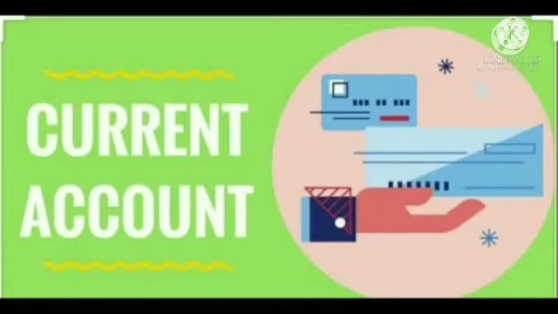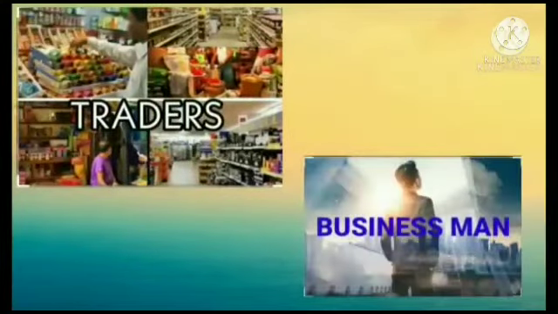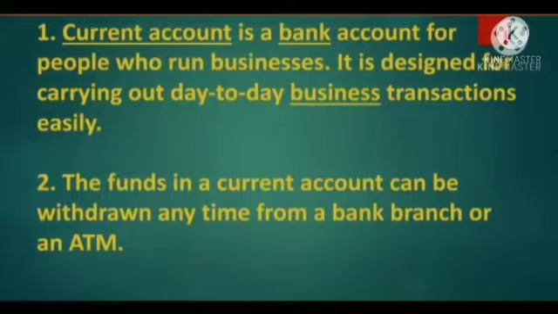Now the next type of account is the current account. Now let's see what a current account is. A current account is mainly for traders and businessmen, the persons who deal with money on a daily basis; they can open a current account. Only businessmen and traders can open a current account. Now what will the bank provide you for the current account? The bank will provide you a statement. It is the same as your passbook, as well as a checkbook.